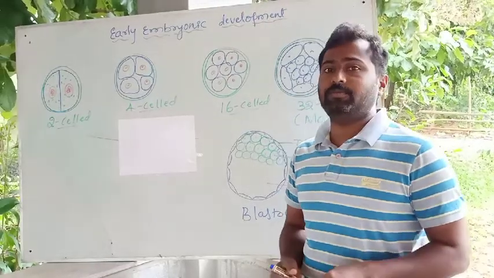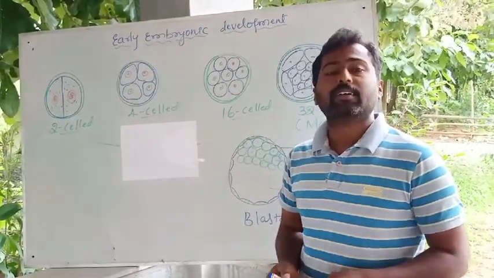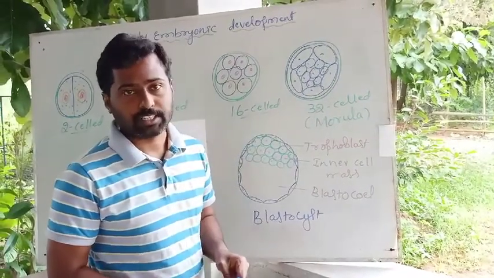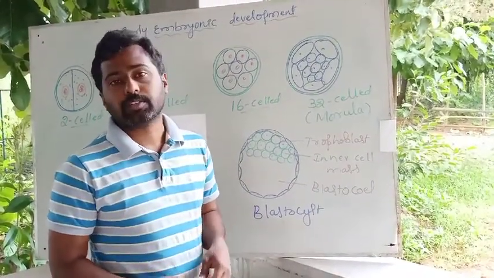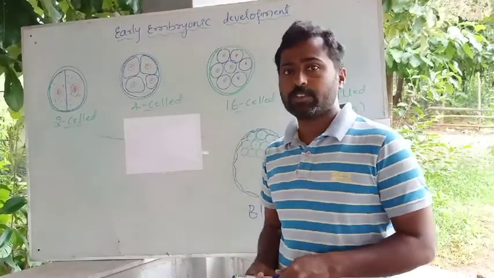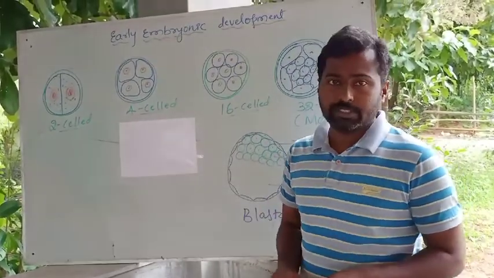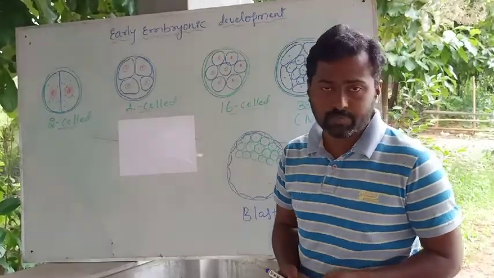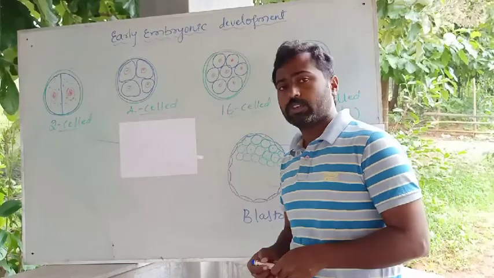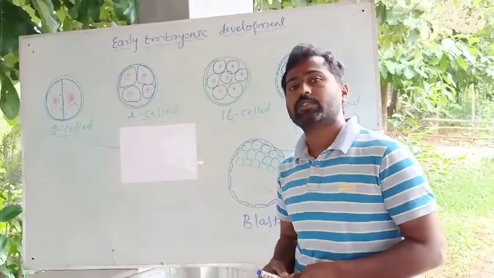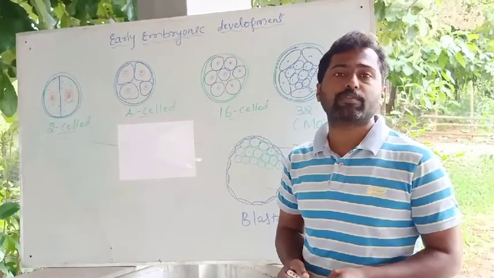Good morning, students. In the last video, you studied the concept of fertilization. It explained the fusion of gametes, how the sperm and the ovum fuse. Once after the insemination, it means the semen is released into the vagina, the sperms will travel their way towards the fallopian tube by passing the cervix and uterus, and then reach the fallopian tube.